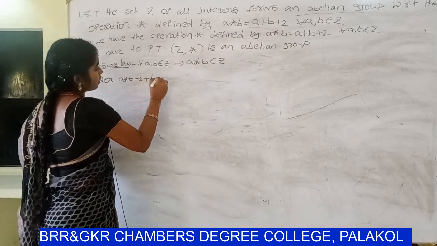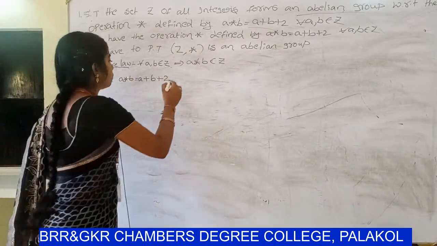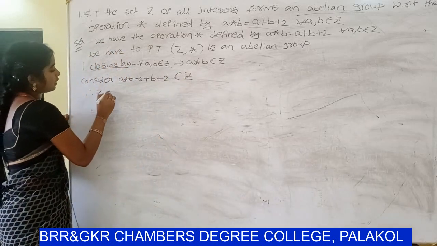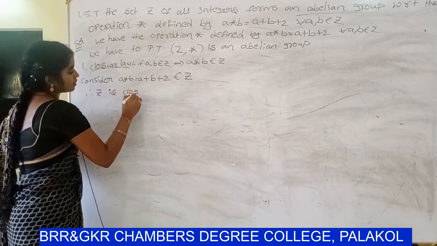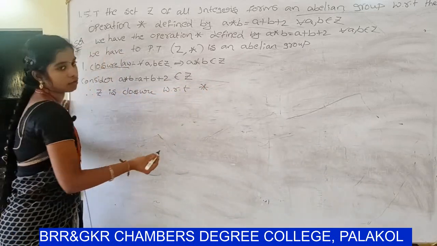Already you know that A plus B plus 2 belongs to Z. So therefore Z is closure with respect to star.